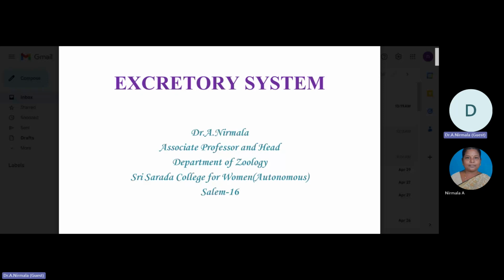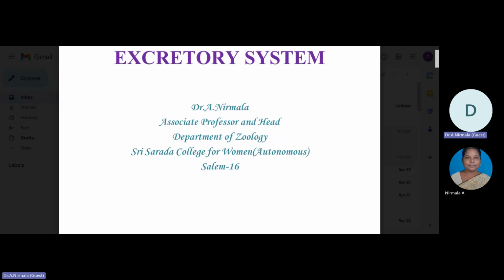Apart from the kidney, many other excretory organs are also involved in the excretion of waste material. They are the lungs, liver, skin, and kidney. They are also some of the examples of the excretory system.